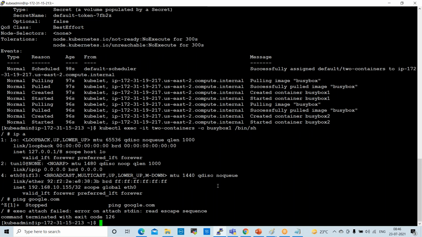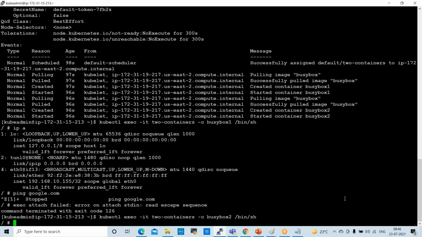Now I will go to the second container also. Okay, the first container is showing this IP. The second container is also inside of the same pod. So the second container is also available in the same pod, right? Now I switch to container 2. What IP will it show? We'll try to understand. BusyBox 2, right? So kubectl exec -it 2 containers, BusyBox 2. Enter. Now I am in container 2.